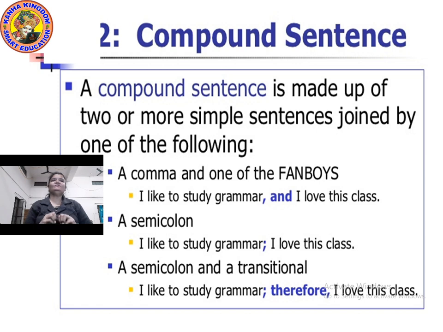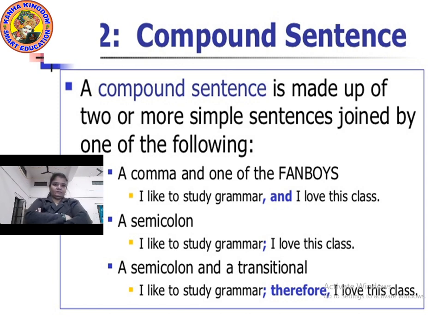If you pay attention very carefully, you will immediately understand what is a compound sentence, what is a simple sentence, what is a compound verb, compound subject, single verb, single subject. But for that, the first thing you must know is what is a subject and what is a verb. If you don't know this, you won't be able to understand simple sentence and compound sentence.